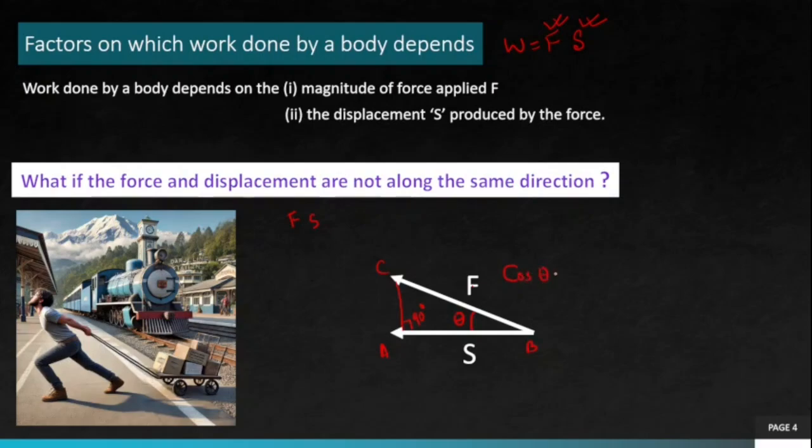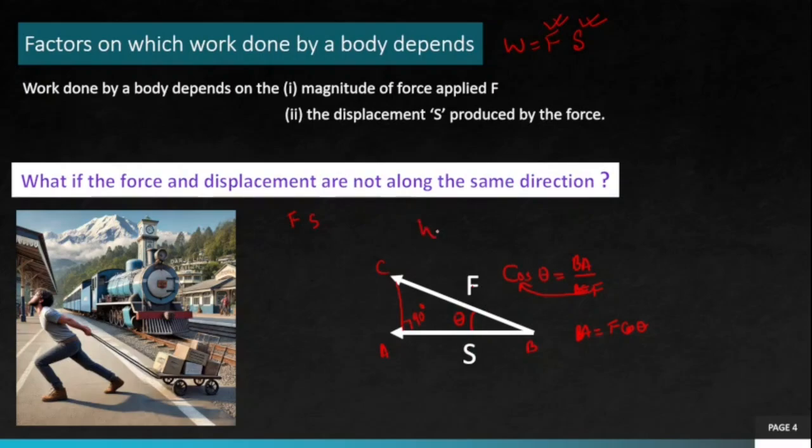Cos of theta is base, which is BA, divided by hypotenuse, in this case BC. And we know BC is F. So if I take this F over here, I get BA as F cos theta. So base is displacement. Yes, base is also F cos theta, the component of force in the direction of displacement.